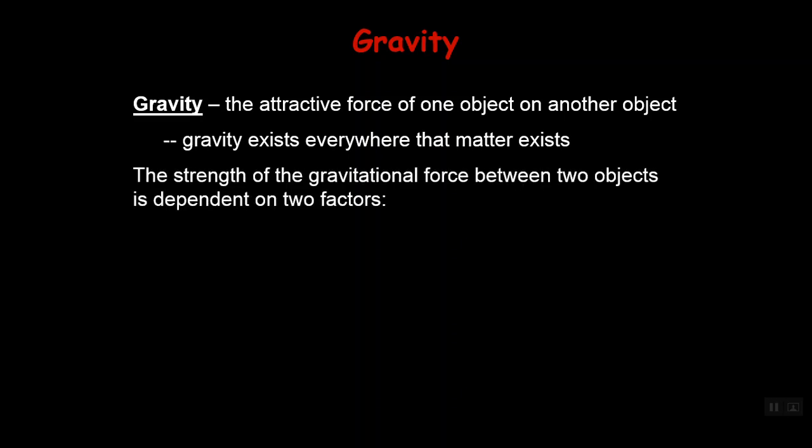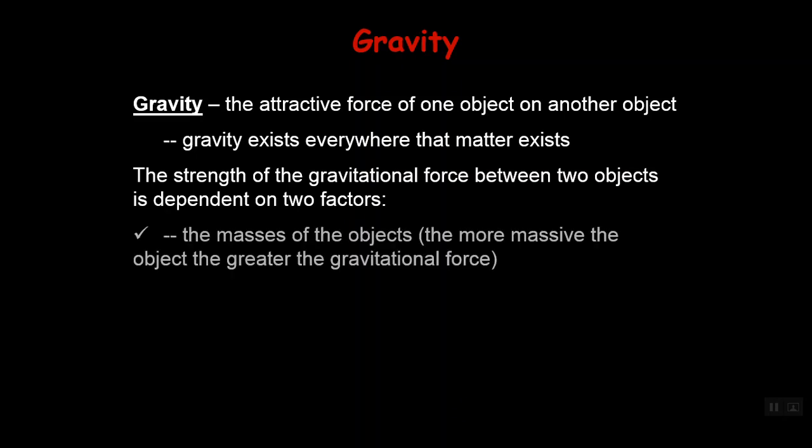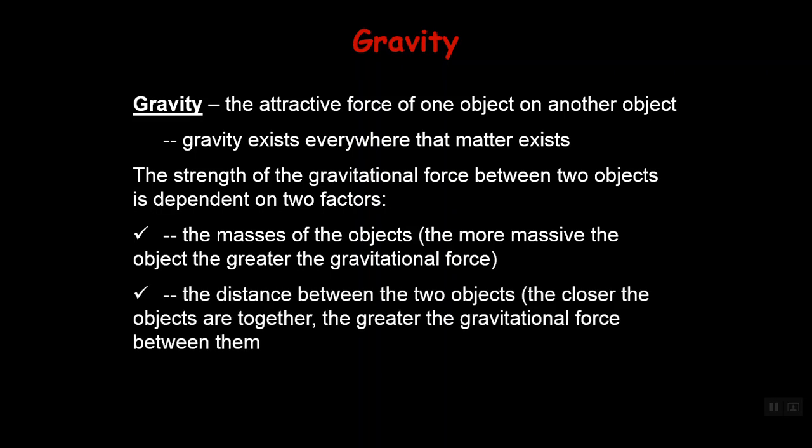The strength of these forces between the two objects is dependent on two factors. Firstly, the masses of the objects. The bigger the mass, the greater the gravitational force. Secondly, the distance between the objects. The closer the objects are together, the greater the gravitational force.